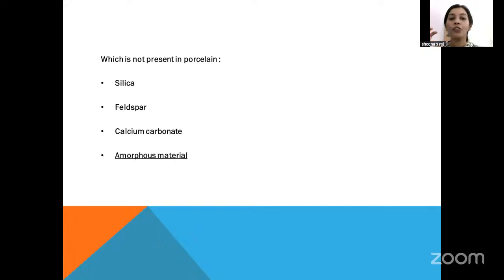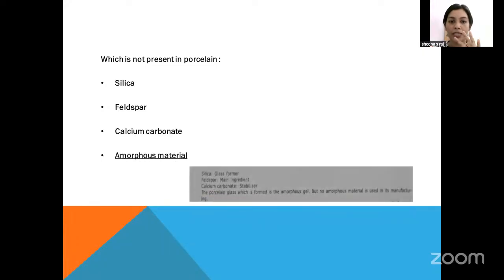For that, you have to know the basic materials present in porcelain and the advantage or use of adding each material. See this description. What is silica? Silica is the material that forms the glass former. It is actually the glass former that has been formed with the help of silica. What is feldspar?